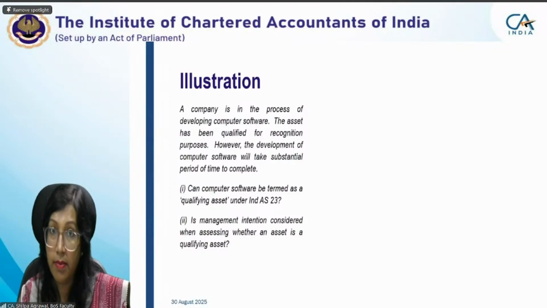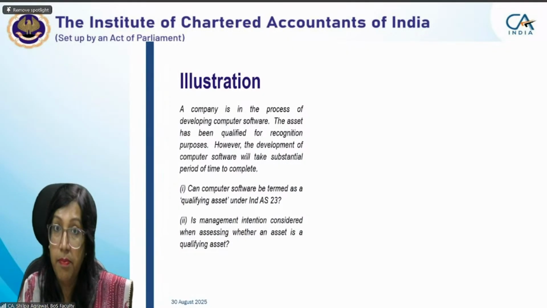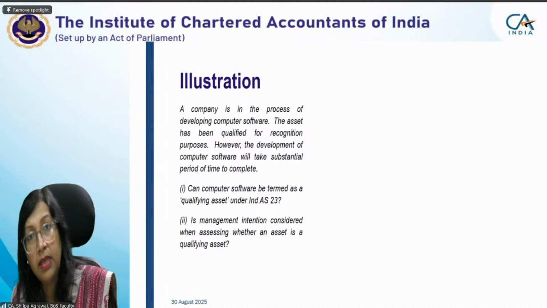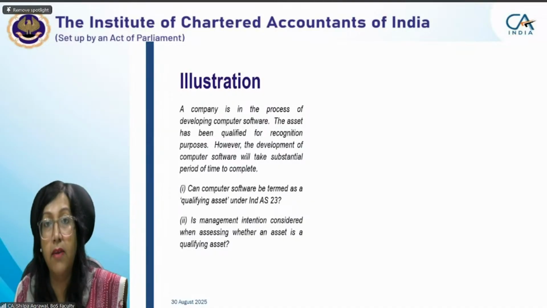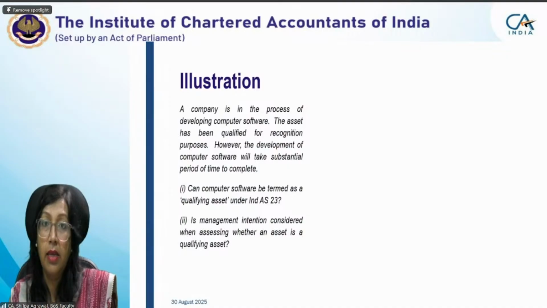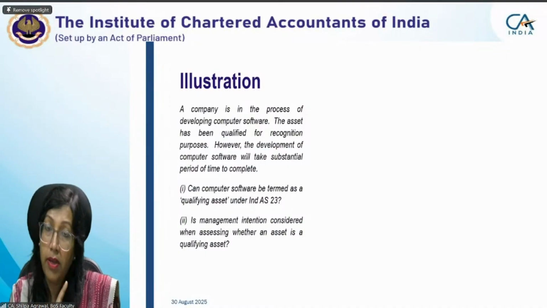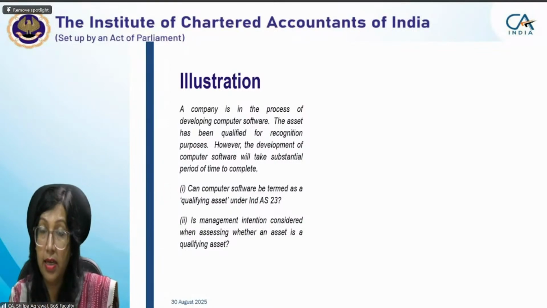There may be some assets which you buy and which are ready for use immediately, but the use of that asset is for another asset, and that other asset will take a substantial period of time to get ready for its intended use. In that case, whether any borrowing cost incurred on the borrowing of the first asset will be capitalized or not, though the first asset was ready for use immediately.